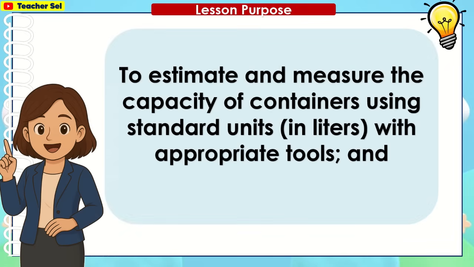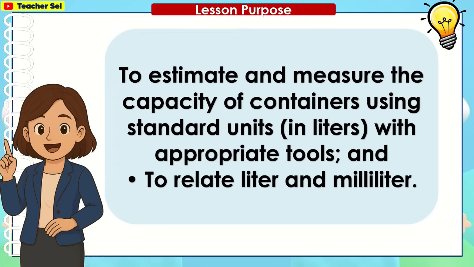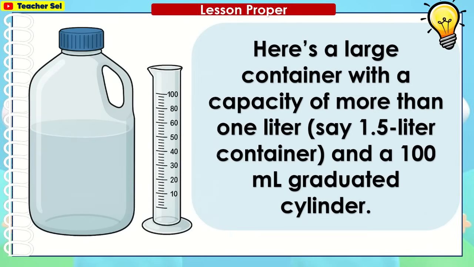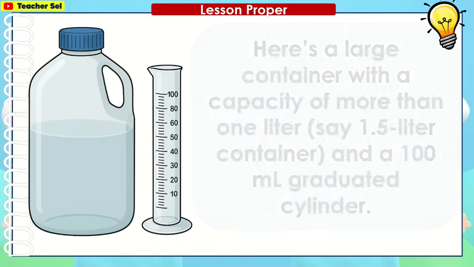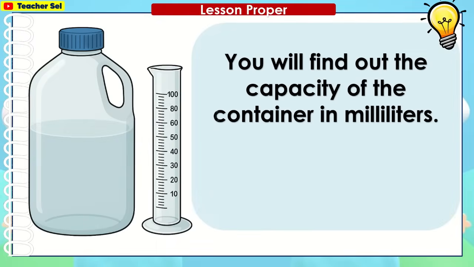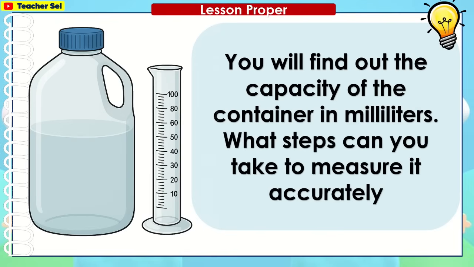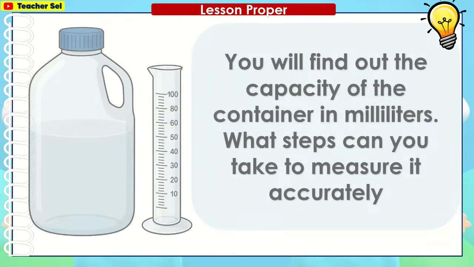To estimate and measure the capacity of containers using standard units in liters with appropriate tools and to relate liter and milliliter. Here is a large container with a capacity of more than 1 liter and a 100 ml graduated cylinder. You will find out the capacity of the container in milliliters. What steps can you take to measure it accurately?